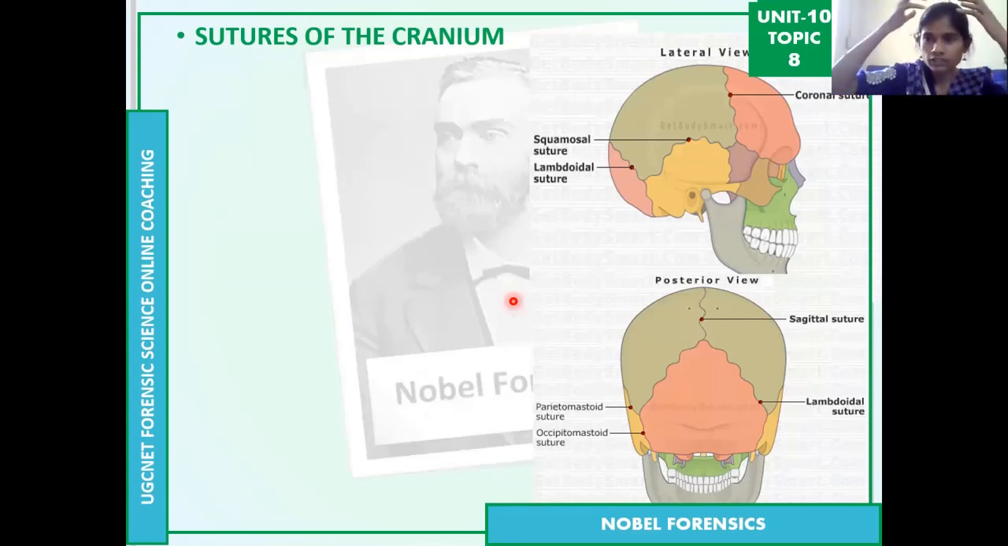Initially, whenever a baby is born, these bones are separated, like this. There is a large gap between the individual bones. We call them fontanelles. Fontanelles are actually gaps between the cranial bones. With increasing age, the size of the head also increases, so the bones also increase in size, and they come and fuse. Based on the sutural closure, we can identify the age of the person.